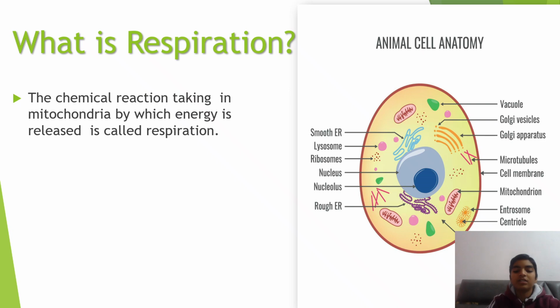In simple words, our respiration is just a series of chemical reactions which takes place inside our cells in the mitochondria and releases energy with the help of food we eat and the oxygen we breathe in. And as you can see in the image, that is where our mitochondria are present in the cell. These mitochondria are also known as the powerhouse of the cell because the energy needed by the cell is released by the mitochondria.